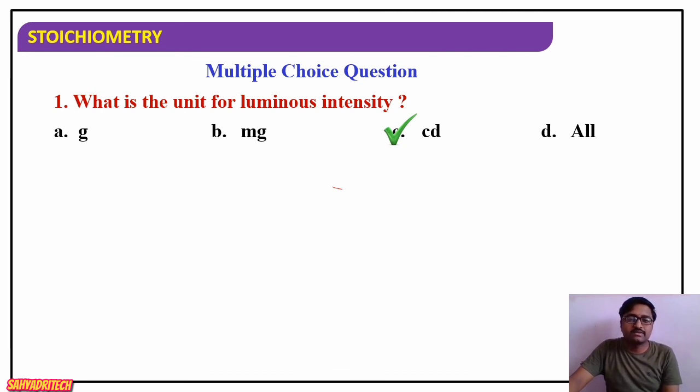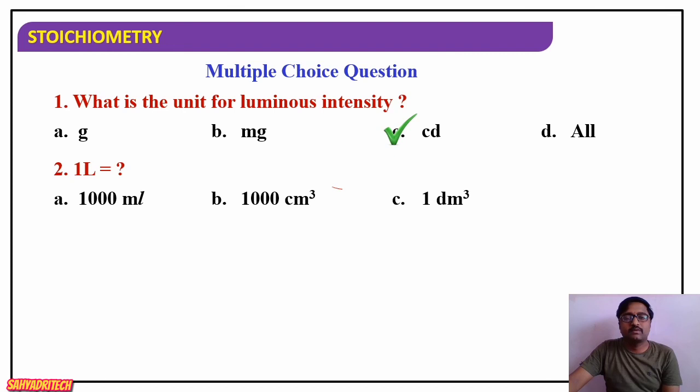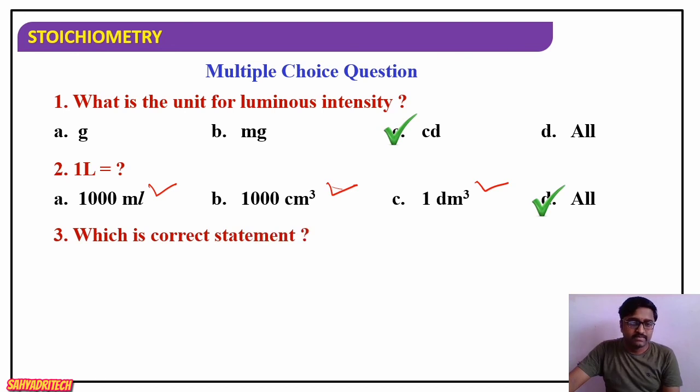Next, 1 liter is equal to which of these? Option A, 1000 ml; option B, 1000 centimeter cube; option C, 1 decimeter cube; and option D, all. 1 liter equal to 1000 ml is true, 1000 centimeter cube is also correct, and 1 decimeter cube is also correct. Then what would be the answer? D, all are true.